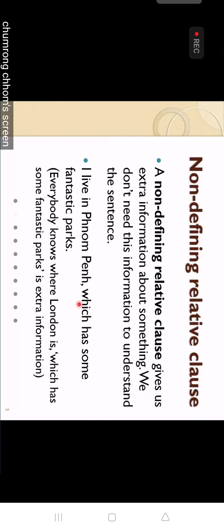Example here. We have some fantastic parks. This one modifies Phnom Penh, right? So everybody, do you know Phnom Penh already? Anyone? Yes, teacher. You know already, right? Phnom Penh. So when you know already, we put one comma here. So this one we call a non-defining relative clause. The clause that modifies the noun that we know already.